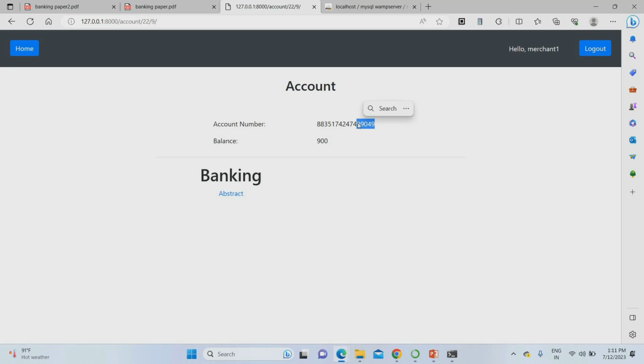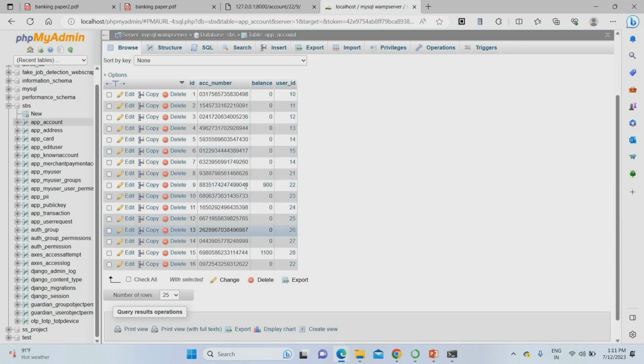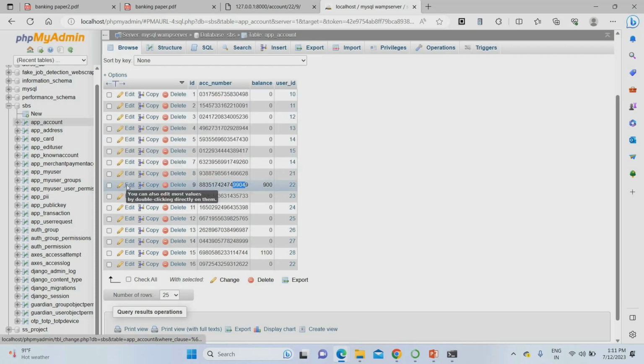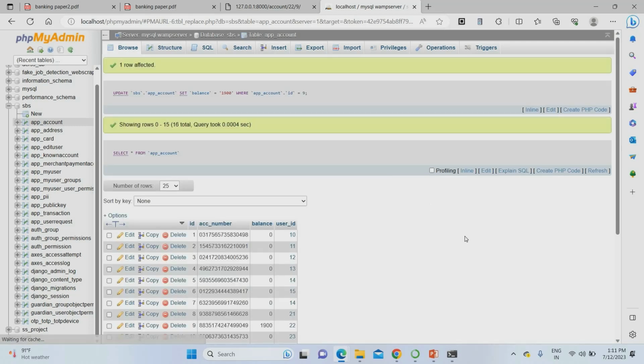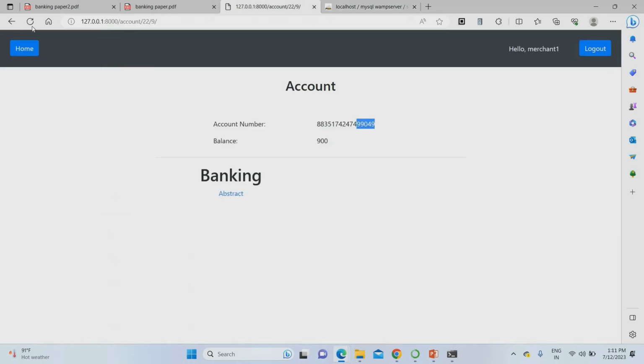For example, if the admin wants to add some amount to the merchant account, meaning he paid some amount to the bank, you have to add that amount to his account directly. What the admin has to do is go to the server and select that particular account. See, 99409. Just click edit. You can add some amount. For example, I'm adding 1,000 rupees additionally. So 1,900 in total. Just click. So the bank admin added some amount to the merchant account. That is the user account. If the merchant refreshes, see that the balance increased to 1,900 rupees.